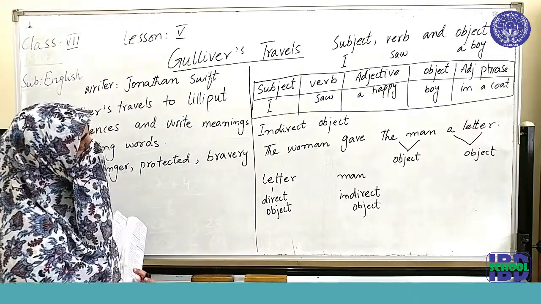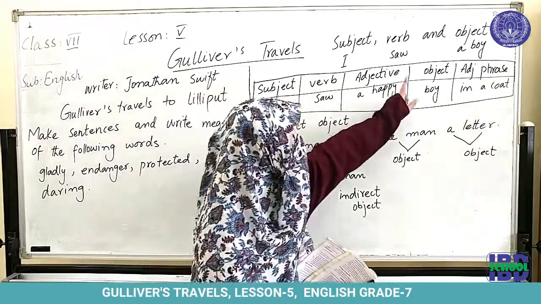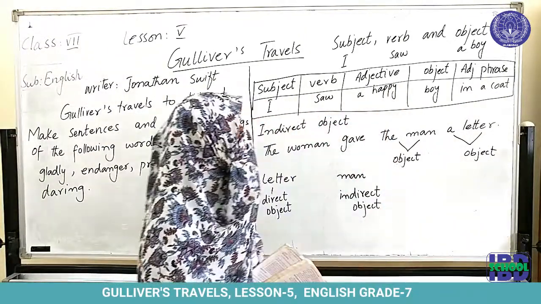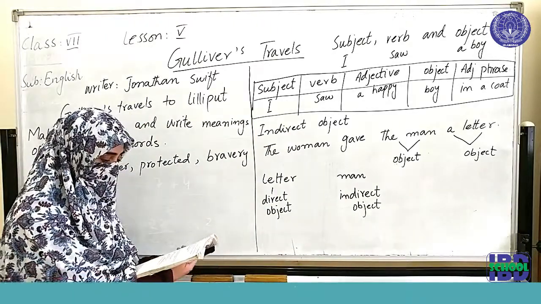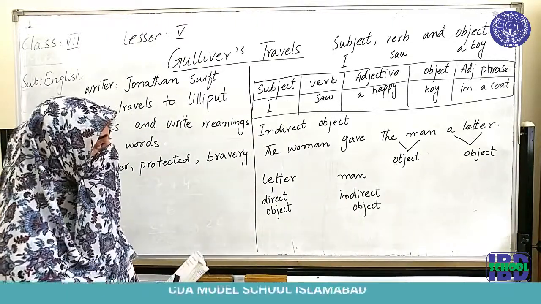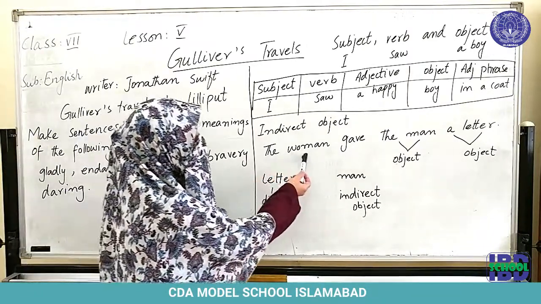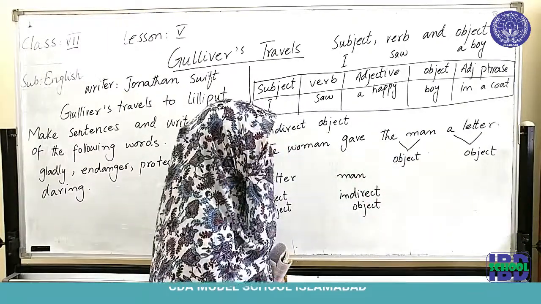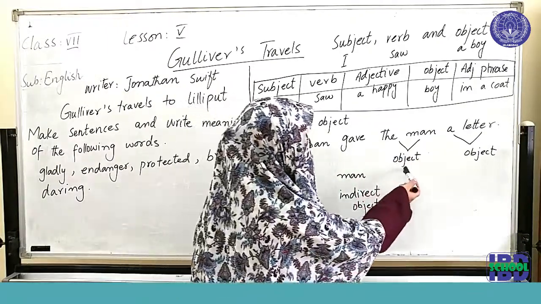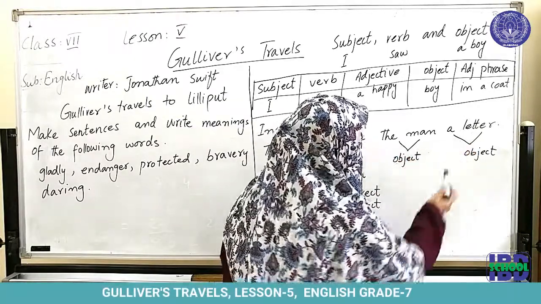Okay. As we have seen, in this sentence we have only one object, but there are certain types of sentences in which we are going to have 2 types of object. For example, in this sentence: the woman gave the man a letter. Now in this sentence you can see that we have 2 objects, for example, the man and a letter.